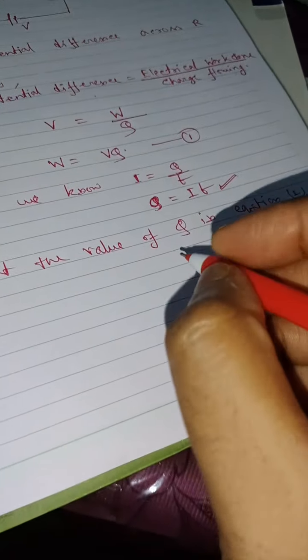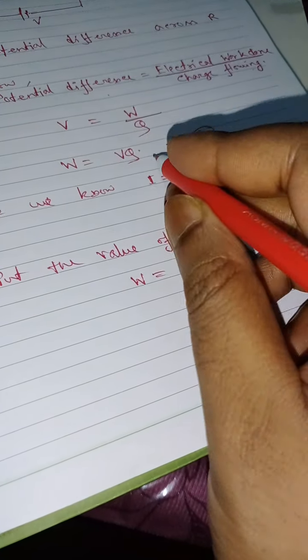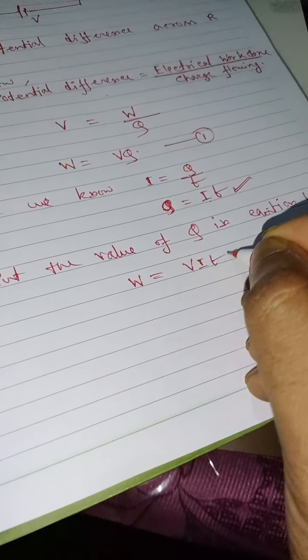So we can write W is equal to V and Q means I into T. So W is equal to V I T.